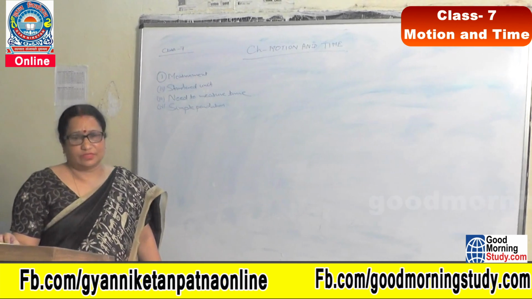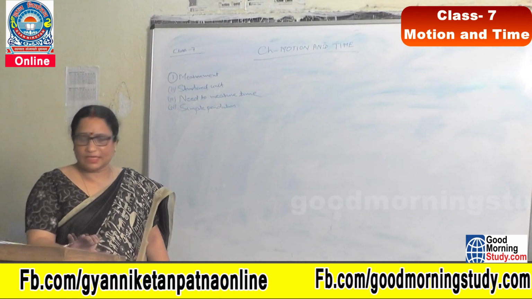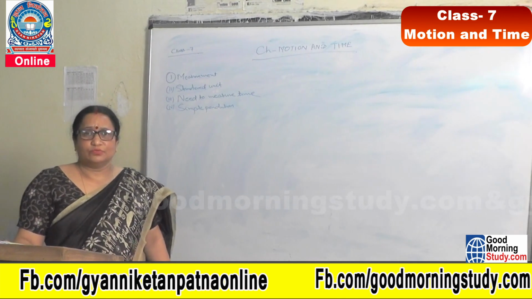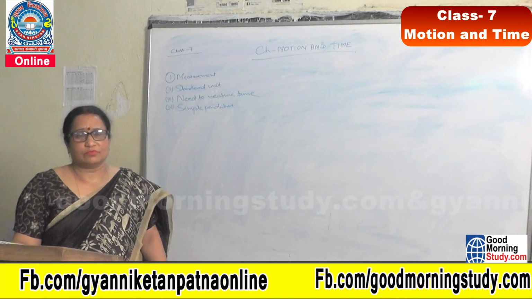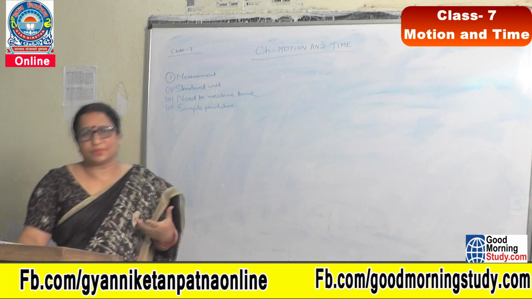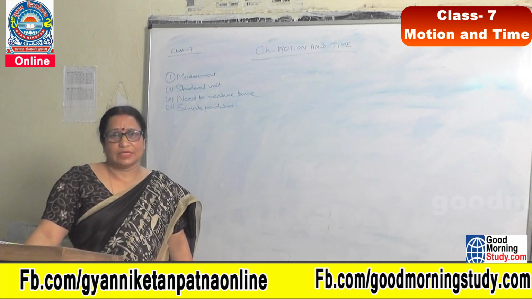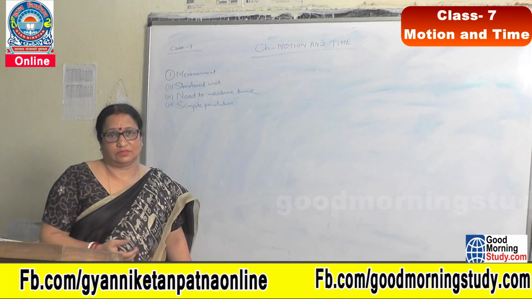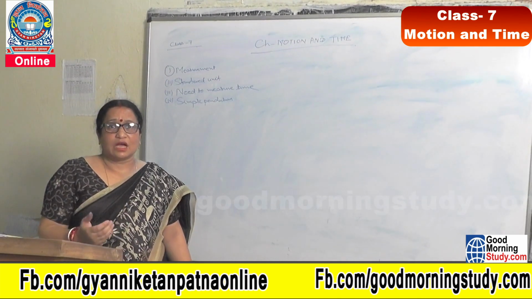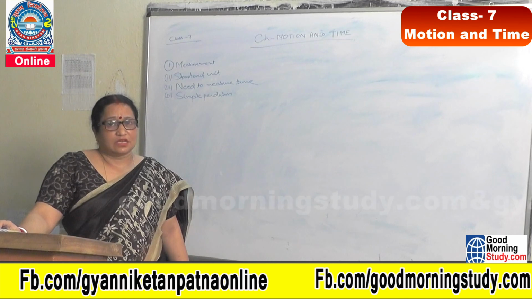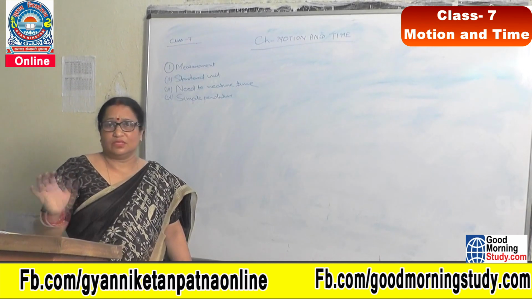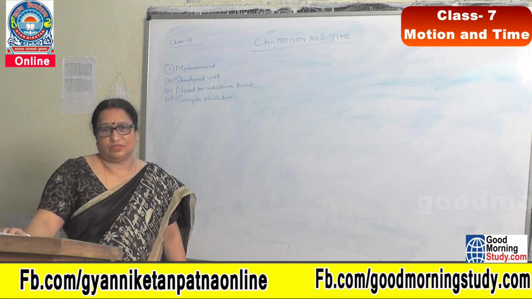What is measurement? If you want to measure the length of this podium, then you measure with the help of hand span, foot span, or either by measuring tape or scale. These are the measuring tools by which we can measure any object's measurement.